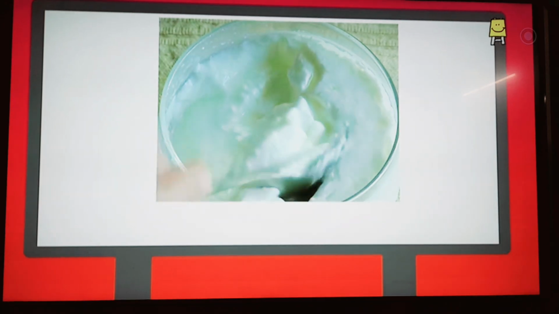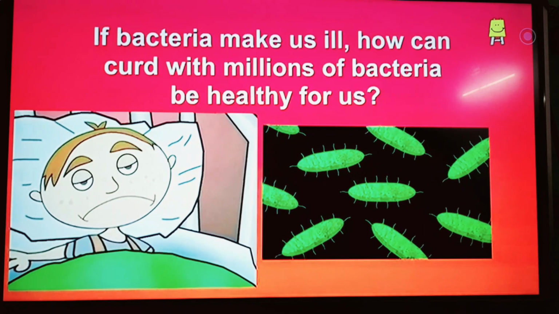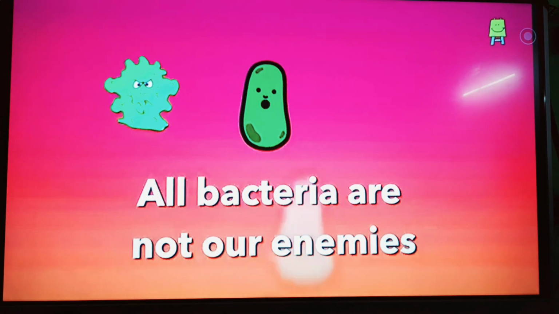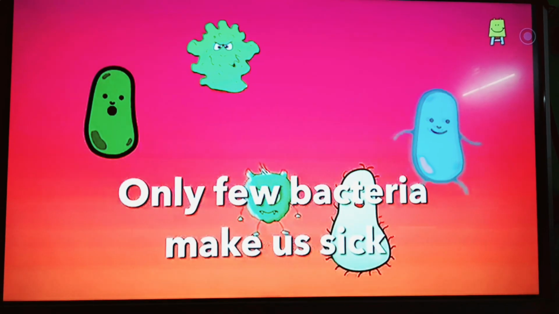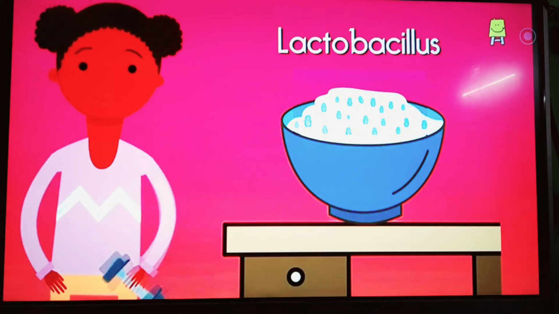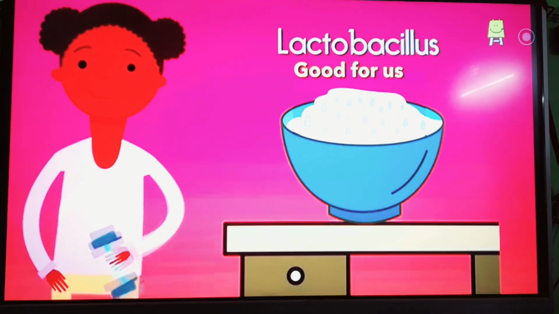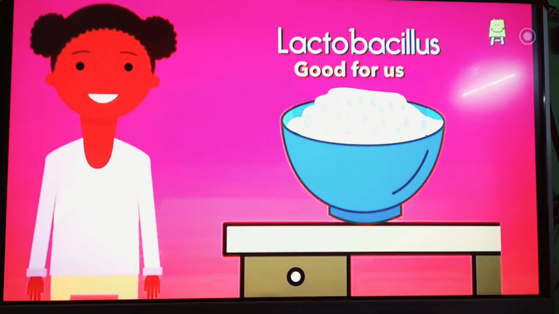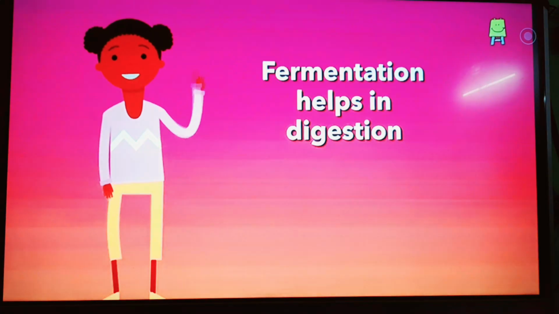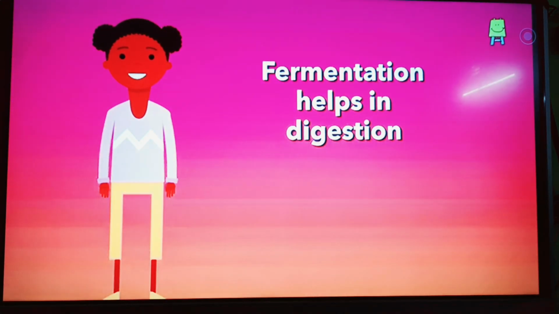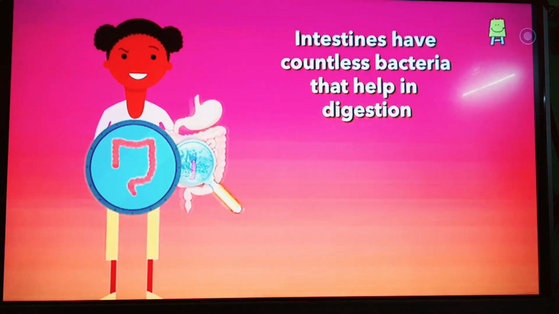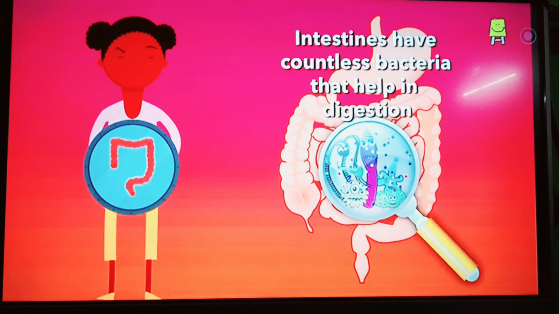You may be wondering, if bacteria make us ill, how can curd having millions of bacteria be healthy for us? All bacteria are not our enemies. Only few of them make us sick. Lactobacillus bacteria is good for us. It keeps us healthy. Fermentation occurs inside our body cells too. Food gets easily digested because of fermentation. Did you know that our intestines have countless such bacteria that help us digest our food?